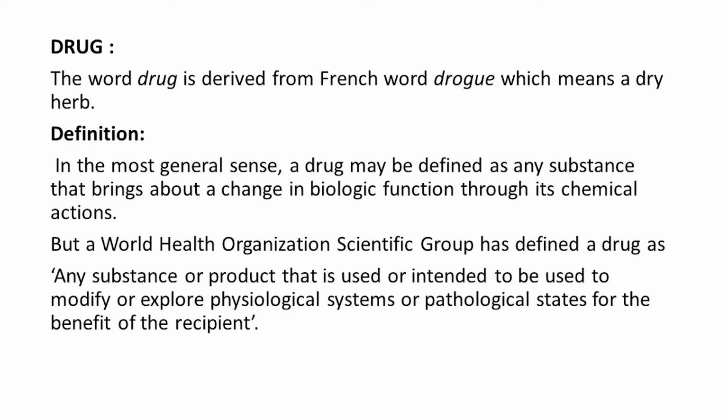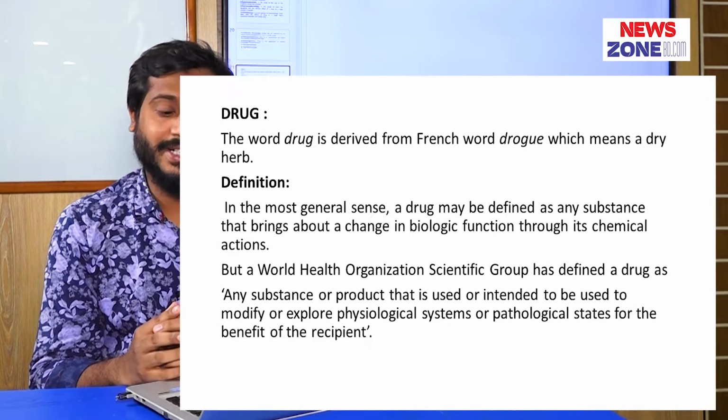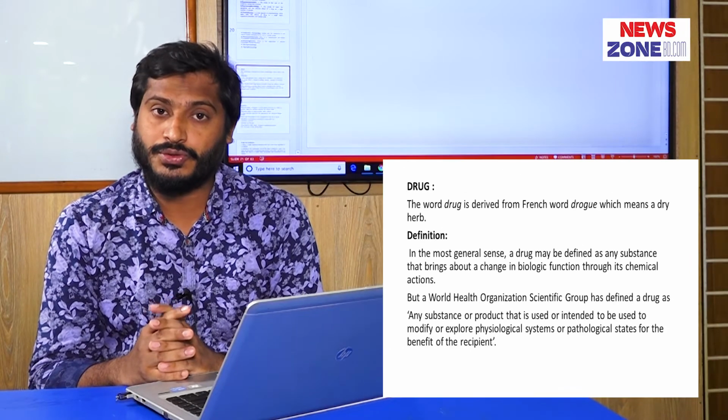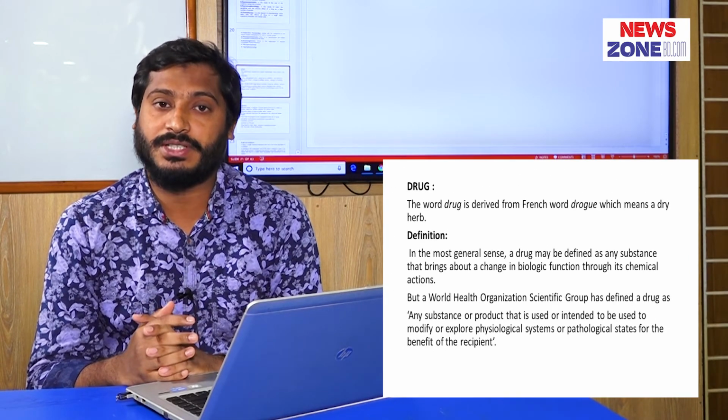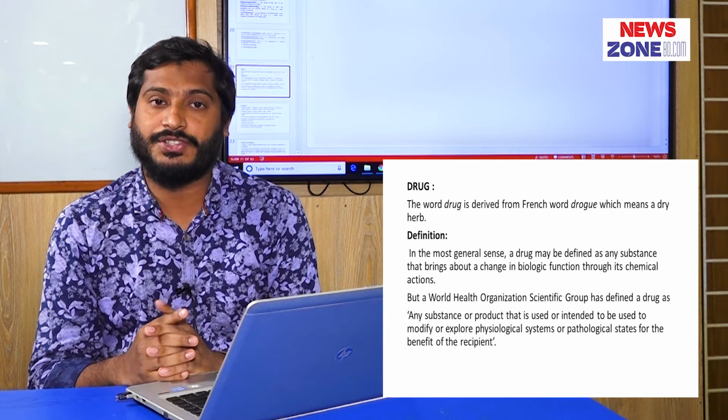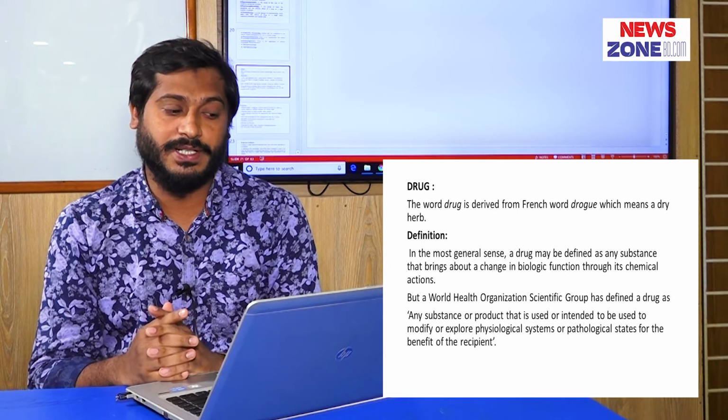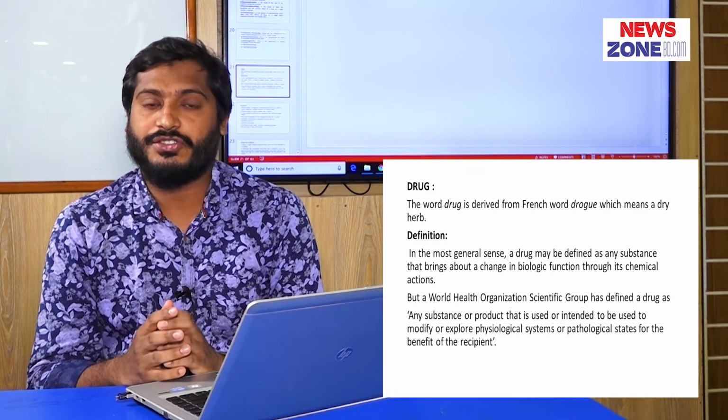In the most general sense, a drug is defined as any substance that brings about a change in biological function through its chemical action. But the WHO, World Health Organization, defines a drug as any substance or product that is used or intended to be used to modify or explore physiological systems or pathological states for the benefit of the recipient. This definition is very important for viva.